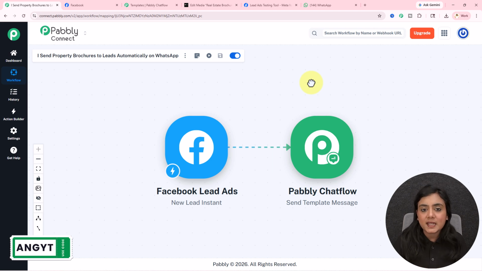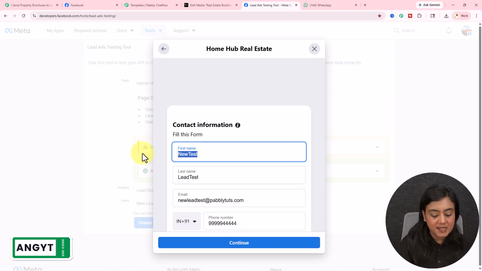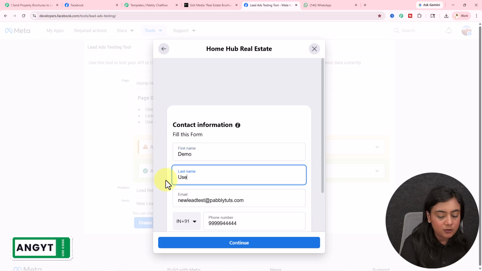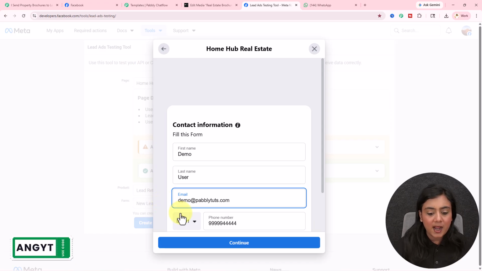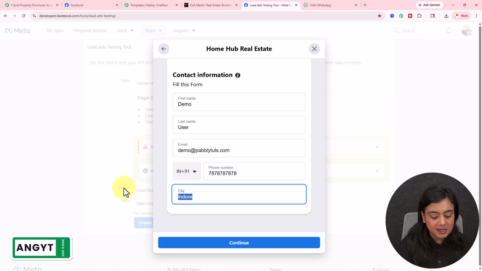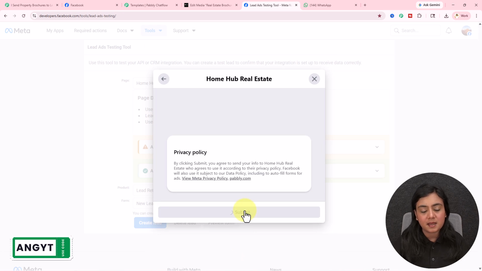Now, without wasting any time, let me show you first how this actual setup is going to work in real time. I will generate a new test Facebook lead right here. For the first name of my lead, I'll write it as demo. For the last name, I'll write over here as user. For the email address, I'll write over here as demo@pabblytudes.com. For the phone number, I will enter a dummy phone number right here. And for the city, I'll write it as Bhopal. Click on this continue button and on this submit button.